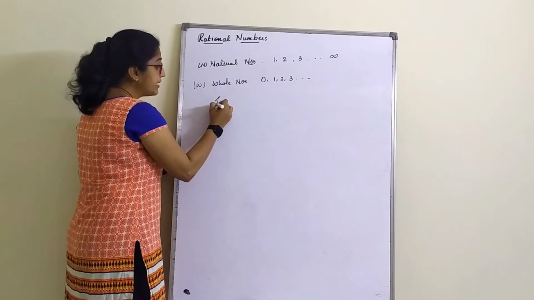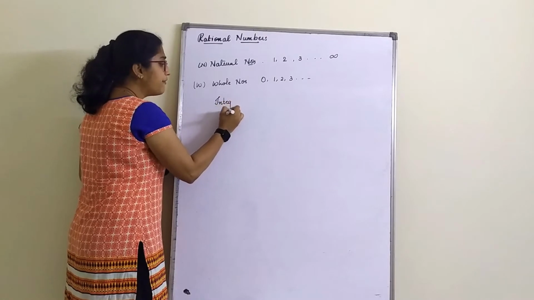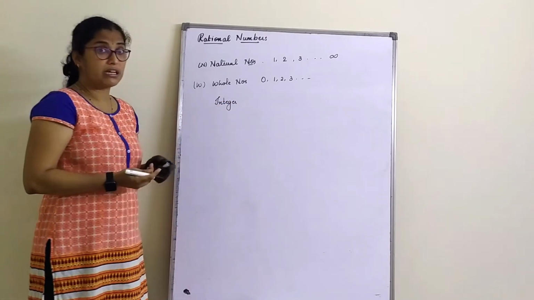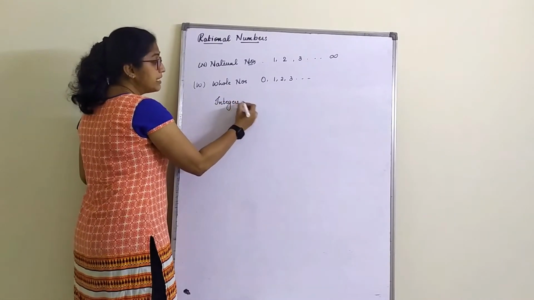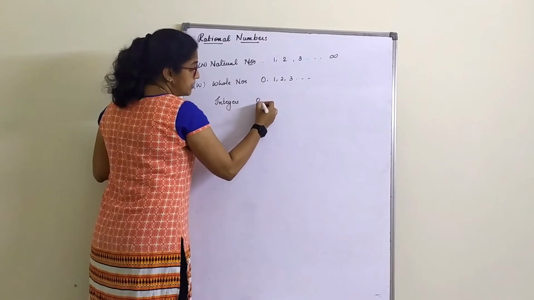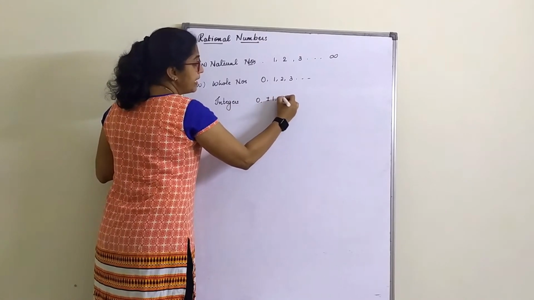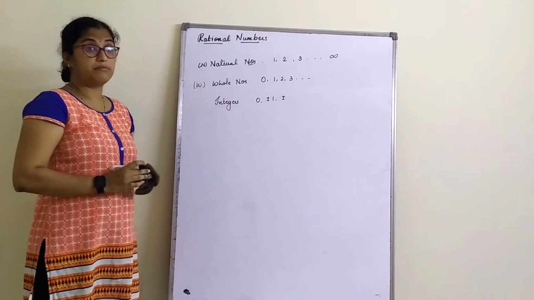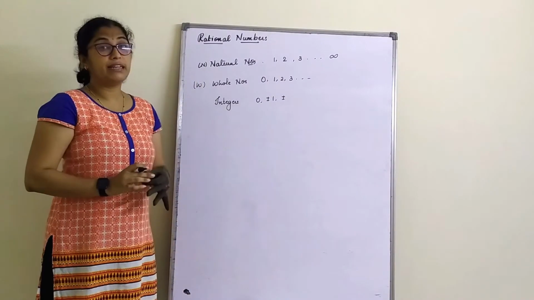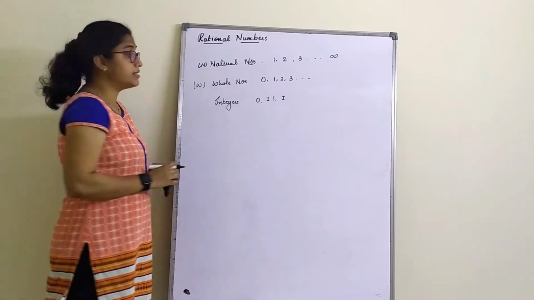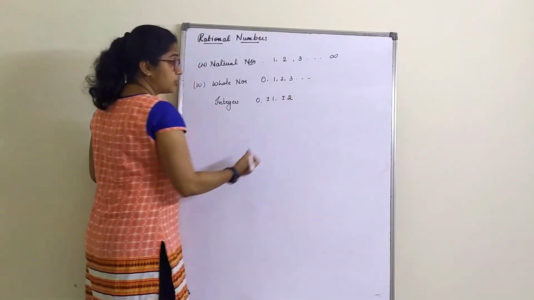Next, we'll start with integers. You have all studied this in your lower classes. So we can say the set of positive and negative natural numbers, or the set of negative and positive whole numbers, are termed as integers, right?